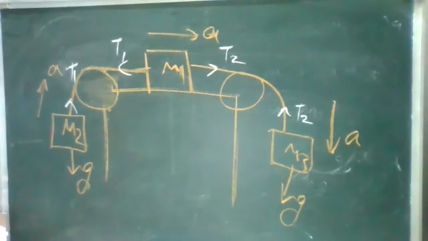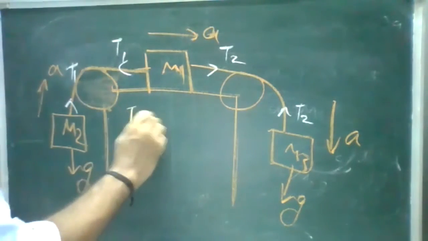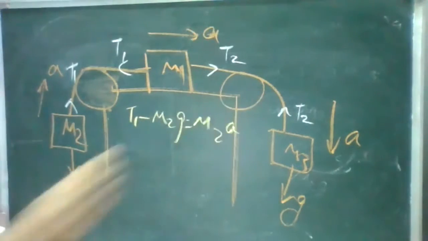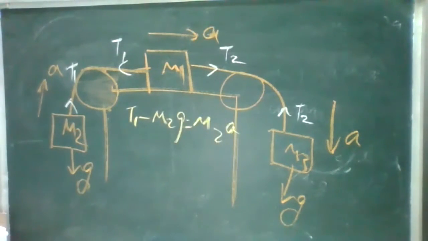T1 minus M2G is equal to M2A. T2 minus T1 is equal to M1A. Which direction is the acceleration? Towards right.